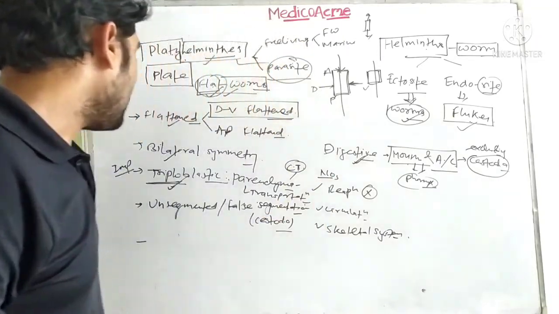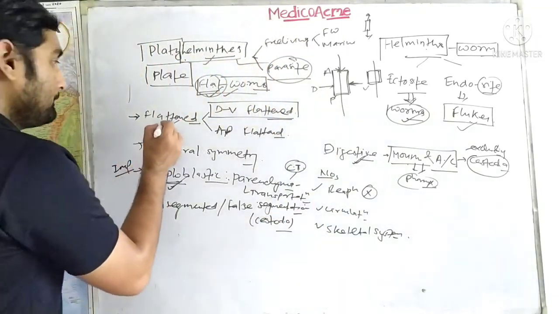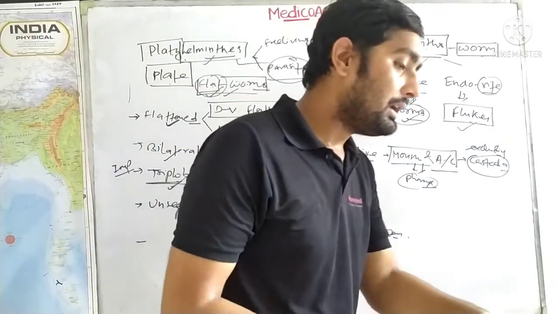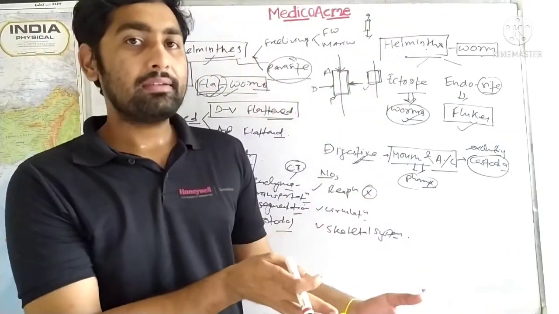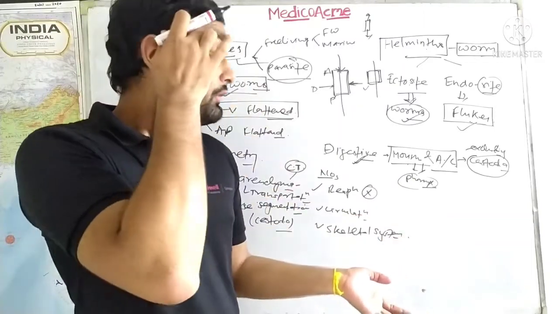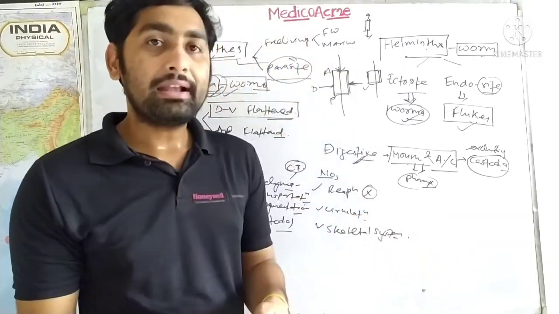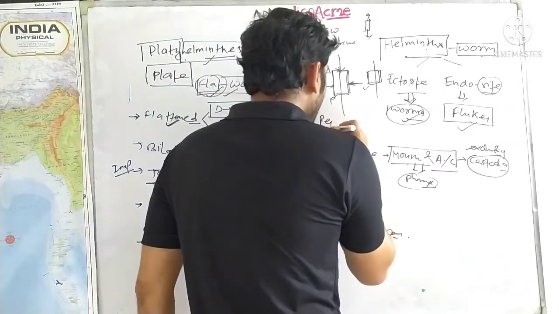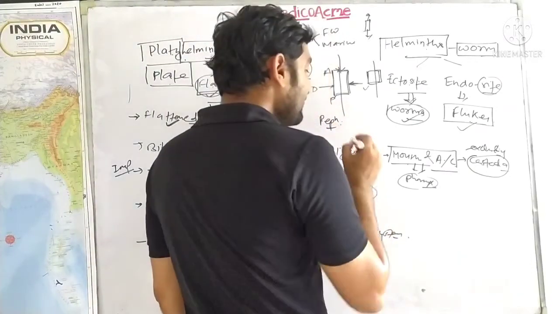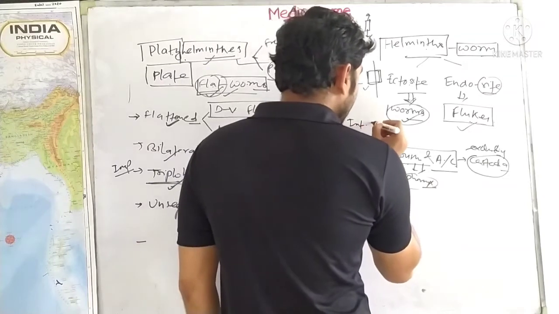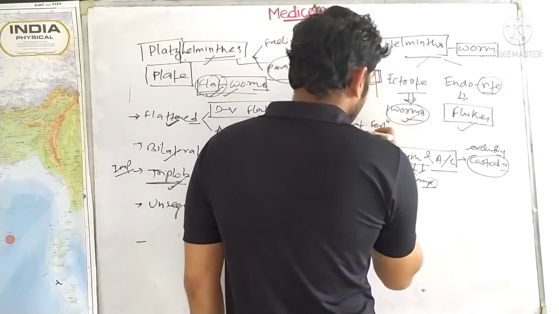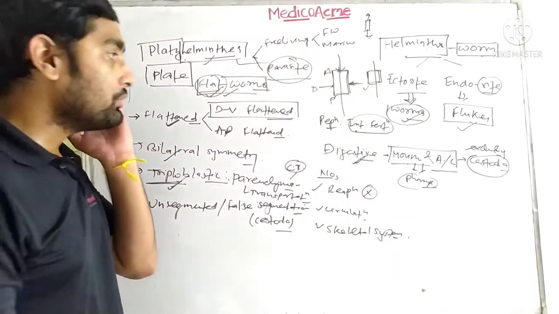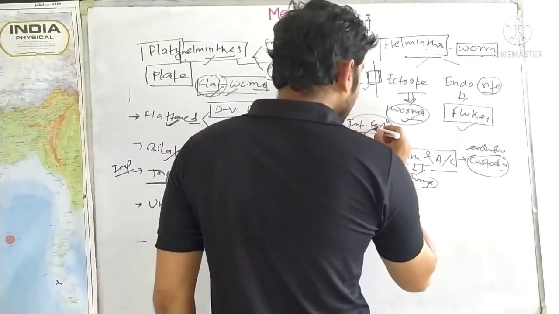Okay, guys. So now what happens? These are the organisms which reside inside another organism or can be free living also. So what are the adaptations that they have for reproduction? For reproduction, there are different modes. First, it is internal fertilization. Whether it is marine, freshwater, or parasite, they will have internal fertilization.